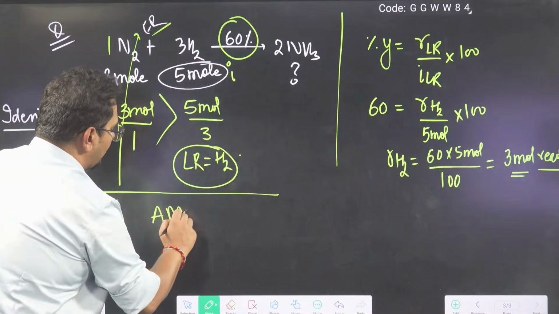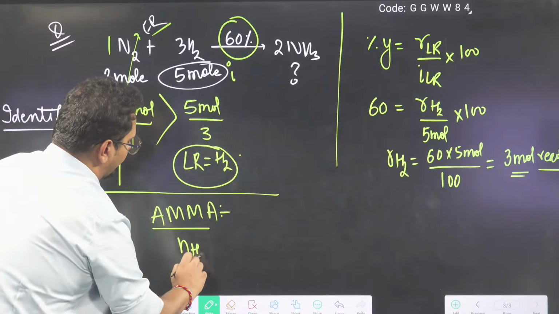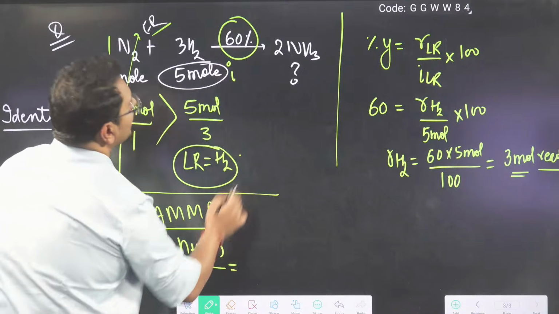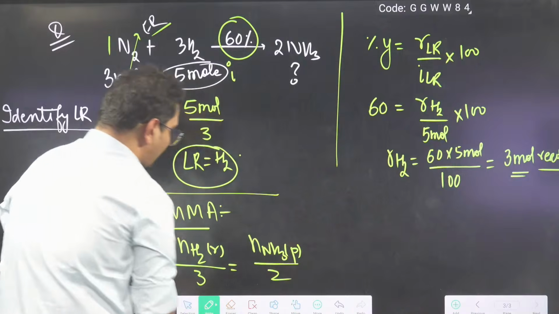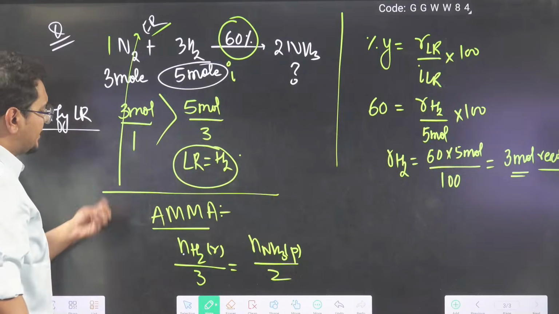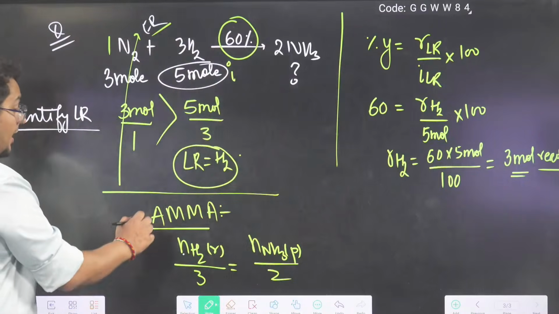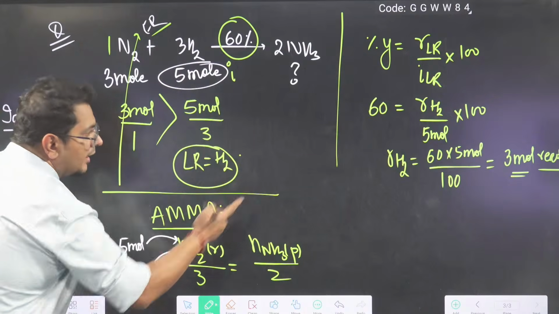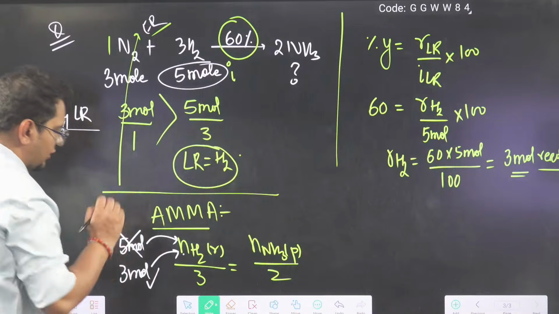Now apply mole analysis. Nitrogen they are not asking, they are not giving. Hydrogen reacted by 3 is ammonia produced by 2. My limiting reagent is hydrogen; the excess reagent I will not put, obviously. Hydrogen has 5 mole and 3 mole. Which one am I putting? 3.